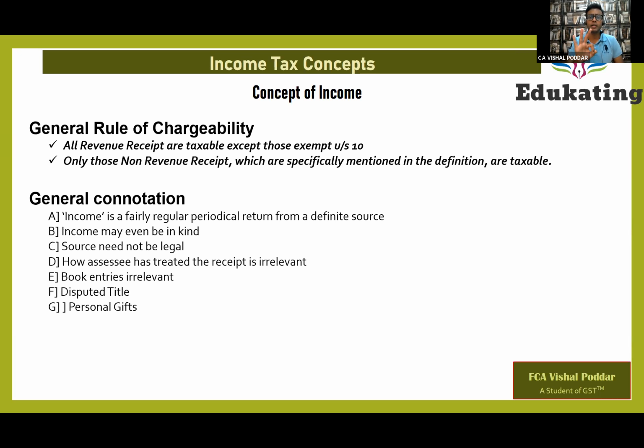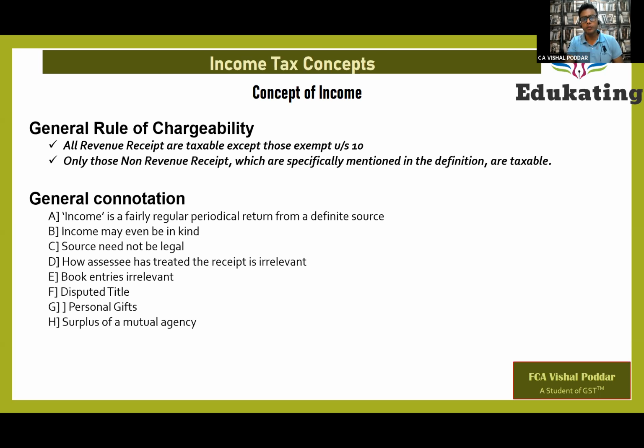In three cases, gifts are treated as income. One, where the employer is giving gifts to the employee, that is income. Second, where you are receiving gifts in relation to your business or profession, that is income. And third, where you are receiving gifts exceeding 50,000 from an unrelated person, that is also treated as income.